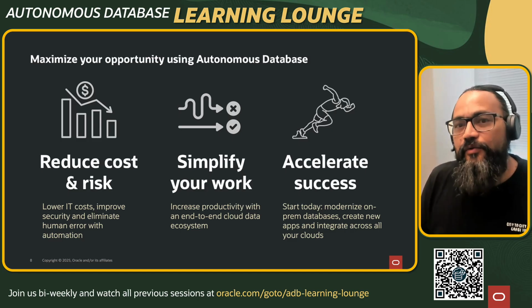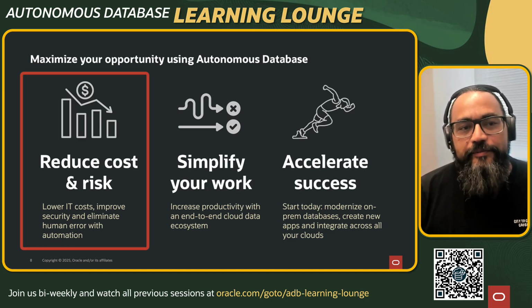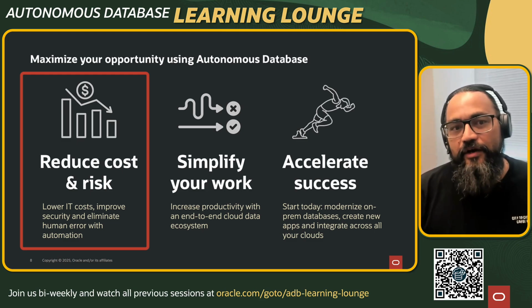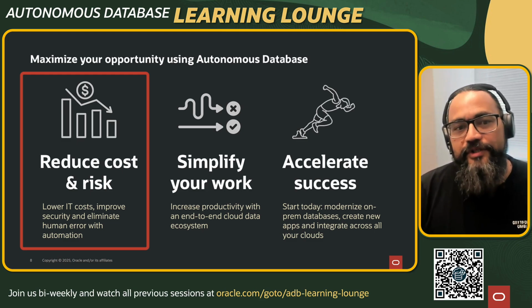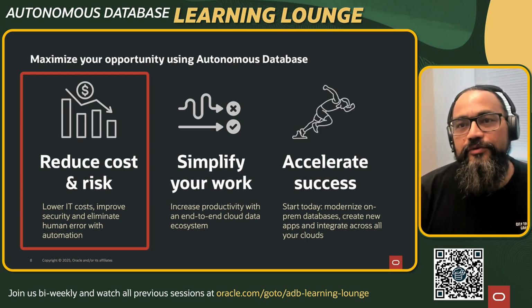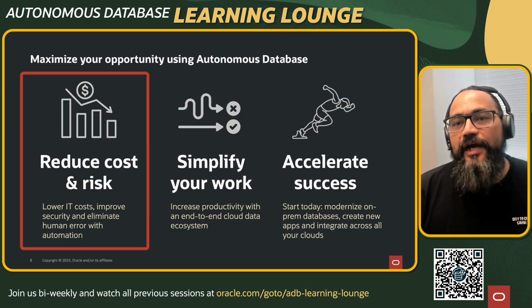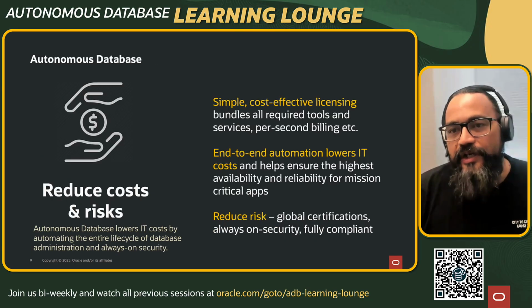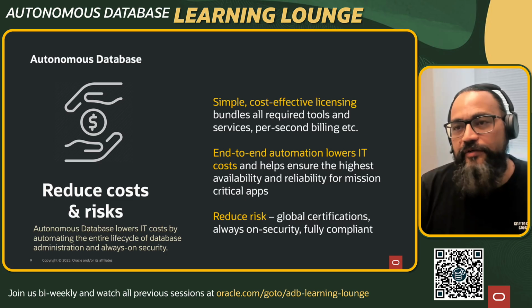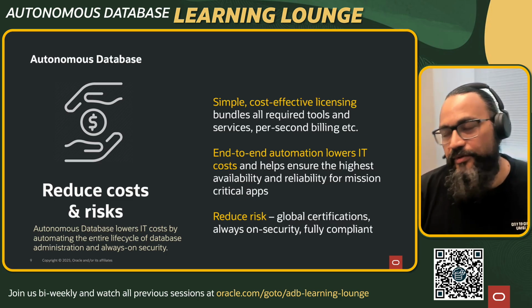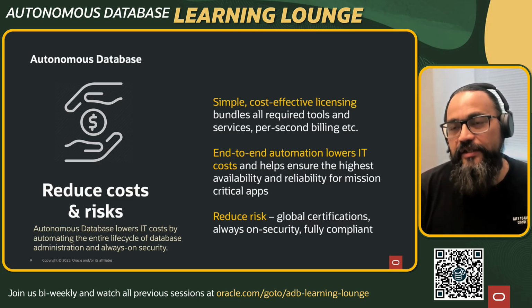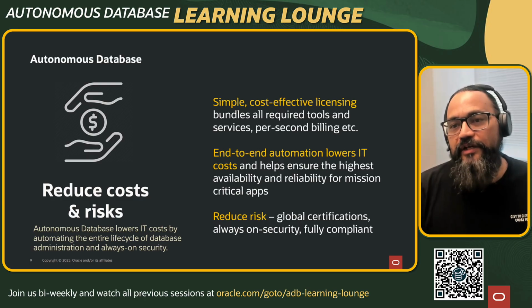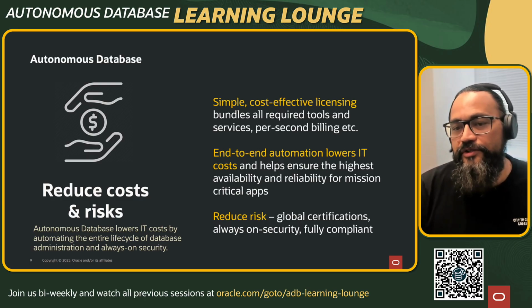Today, what I'm going to do is deep dive into this part: how does it lead to you reducing cost, and what do we do to enable you for this? What we really offer here is cost-effective licensing, which is part of the licensing policies that we have. Of course, we provide end-to-end automation, which lowers your IT cost.